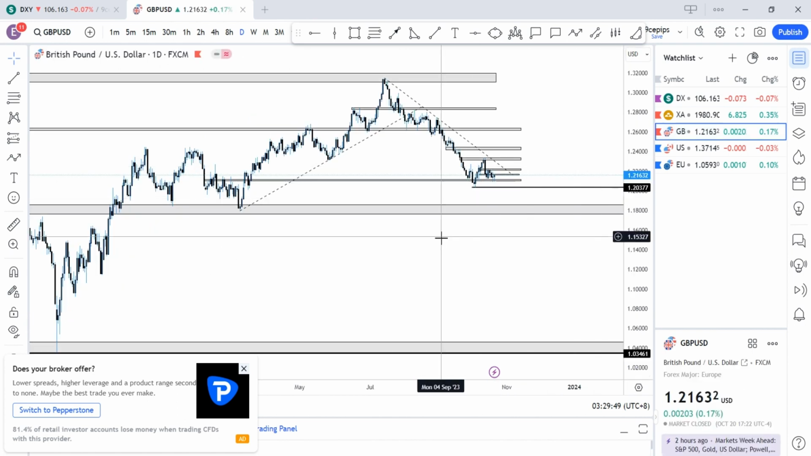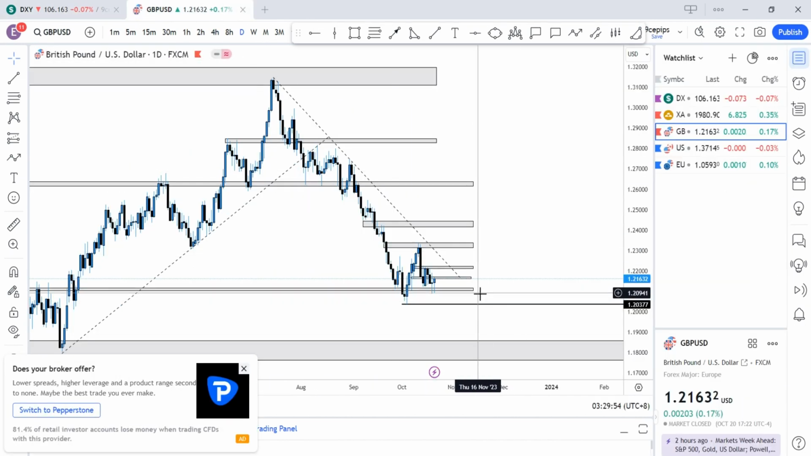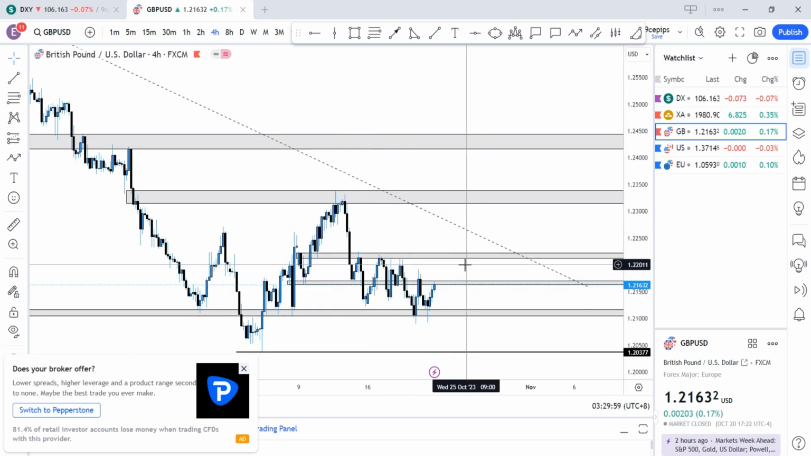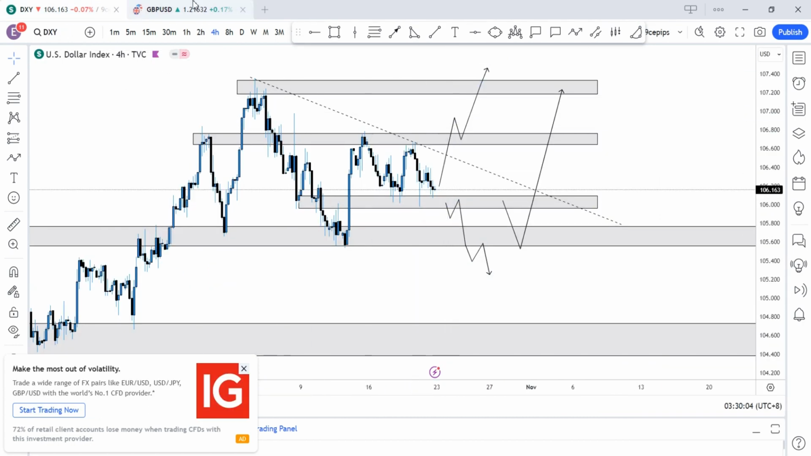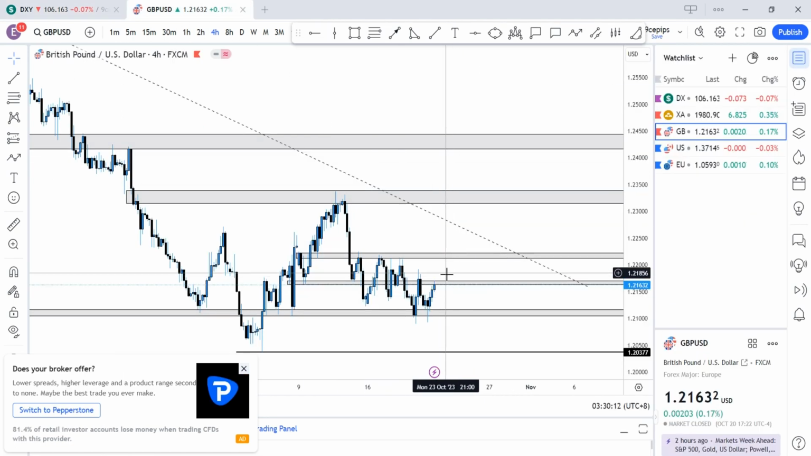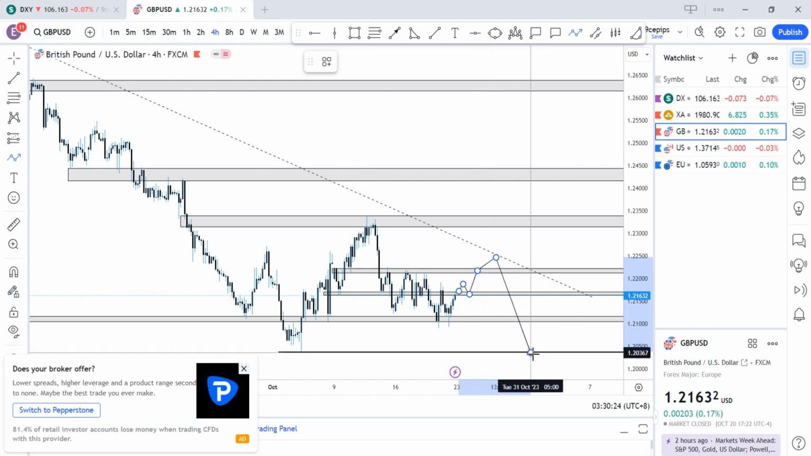For pound USD, having a bullish bias on DXY, the most reasonable thing is to anticipate that price will go to the downside if DXY continues to the upside. But at the same time, if DXY decides to start going bearish, then we might see price continue bullish. On the 4 hours time frame, this is what I'm anticipating. If price breaks this region, then we might see price reject, come back to this region, possibly retest this trend line, and then continue to the downside.